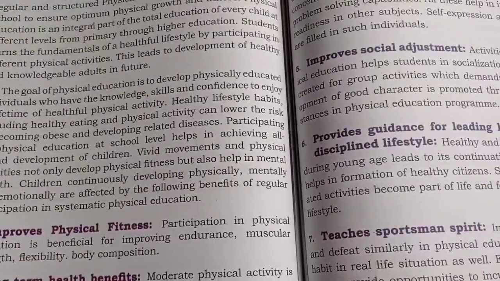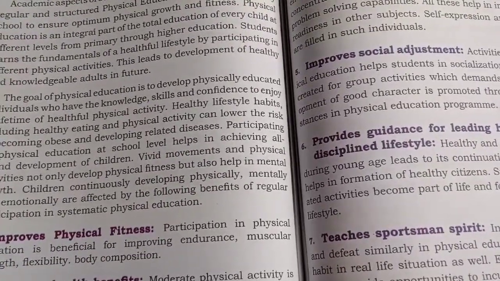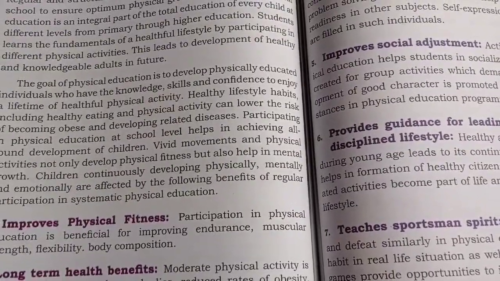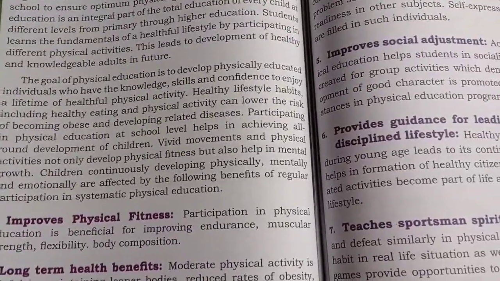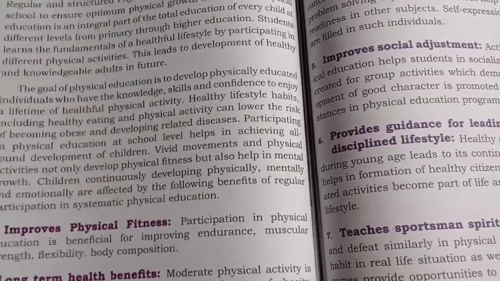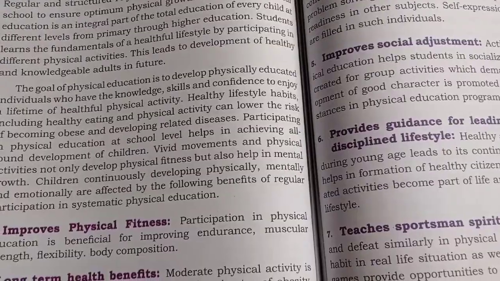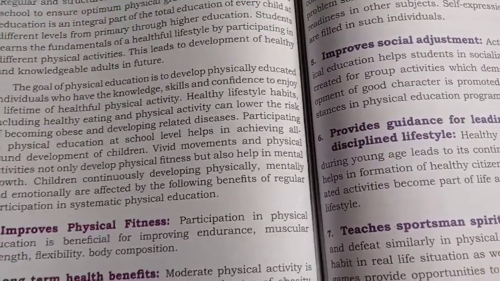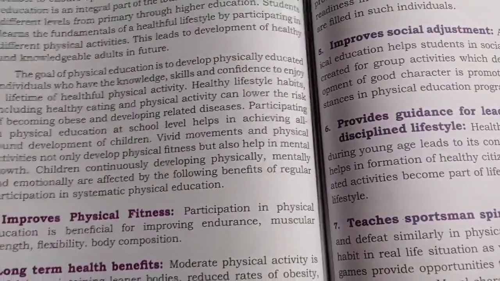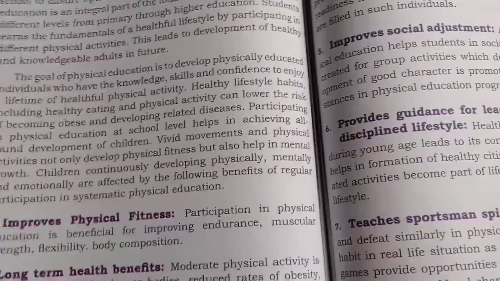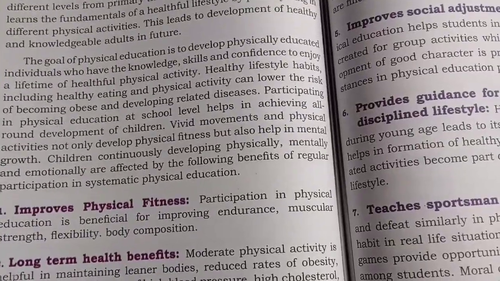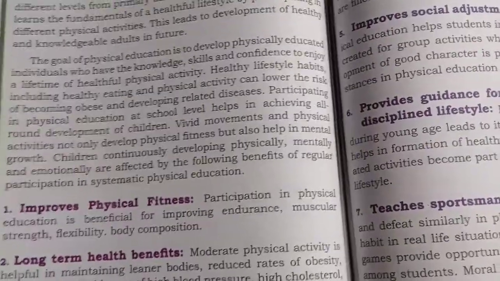Okay, so just studying means you just acquire the knowledge. If you acquire the knowledge but health is not there, how is it essential for your life, right? So a healthy lifestyle habit you have to include, so you need to do what? Physical activities. Okay, if you have the knowledge, skill and confidence, first of all what do we need? We need a healthy body, right? So if you want to maintain that healthy body and also grow and become fit, we need to do physical activities. Any activity you are doing, using that muscular strength is all very important.